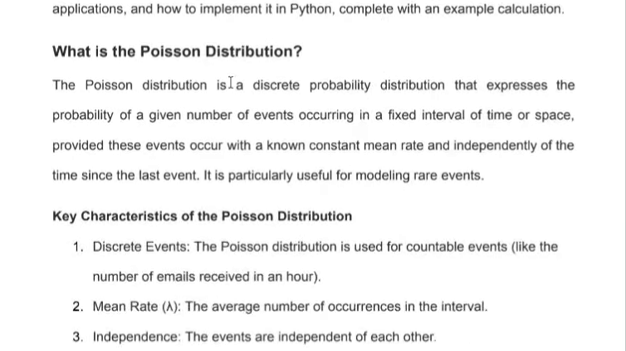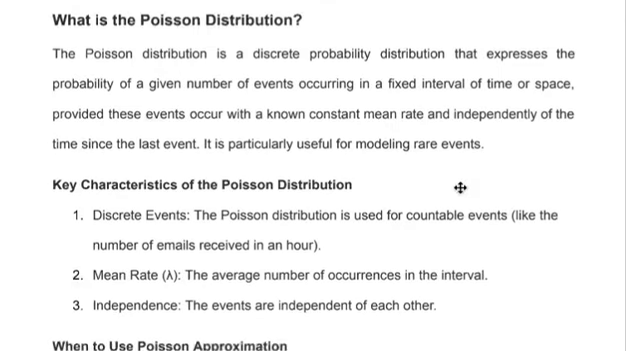What is the Poisson distribution? The Poisson distribution is a discrete probability distribution that expresses the probability of a given number of events occurring in a fixed interval of time or space, provided these events occur with a known constant mean rate and independently of the time since the last event. It is particularly useful for modeling rare events.